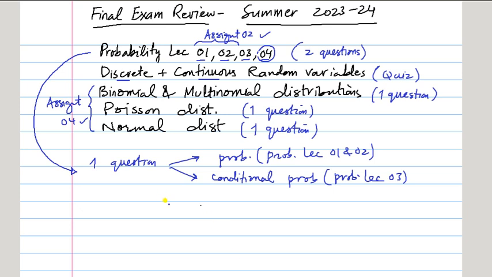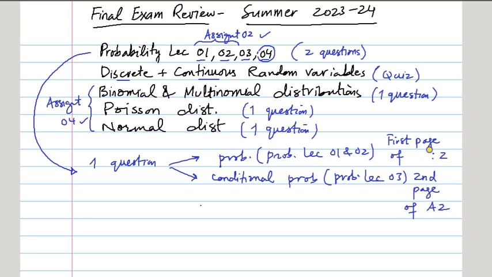So I can write here, or I can say first page of assignment 2, and this is the second page of assignment 2.